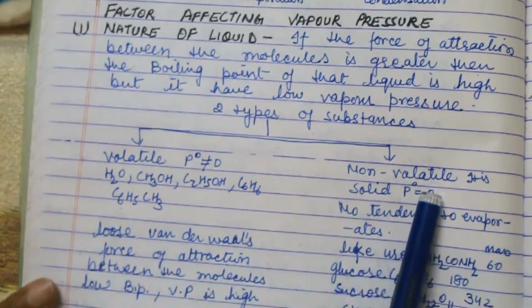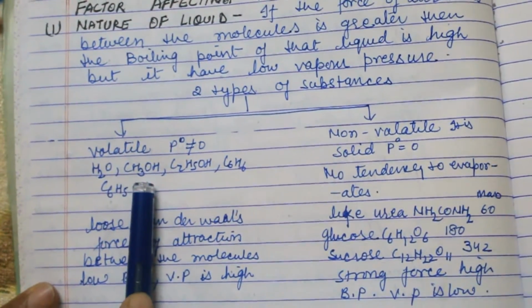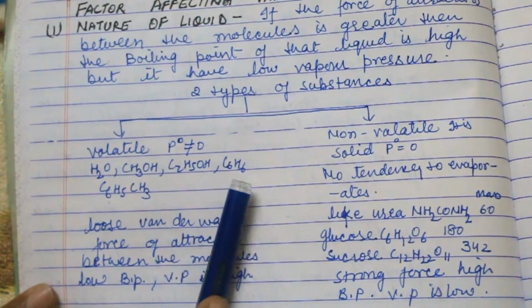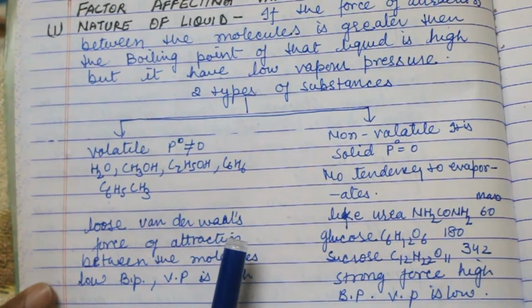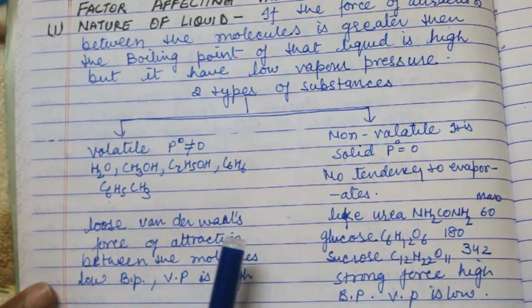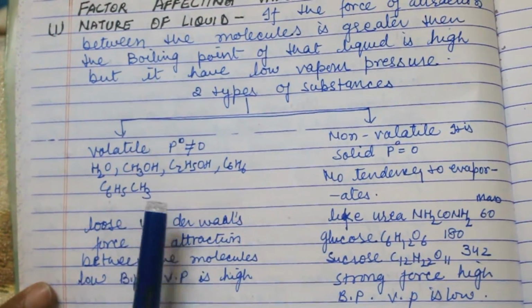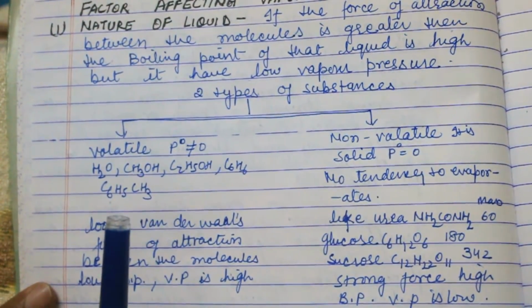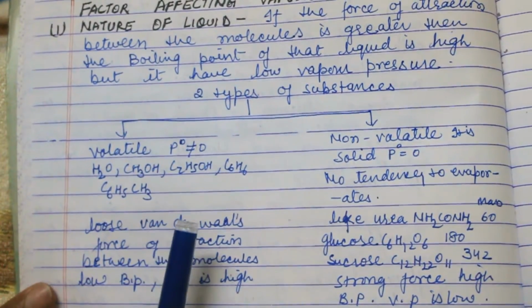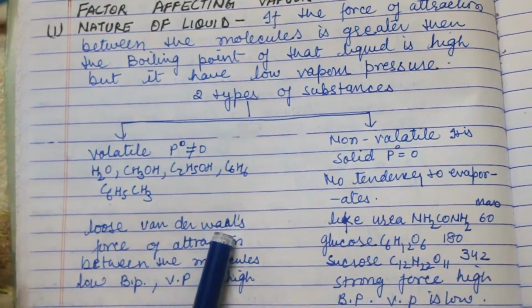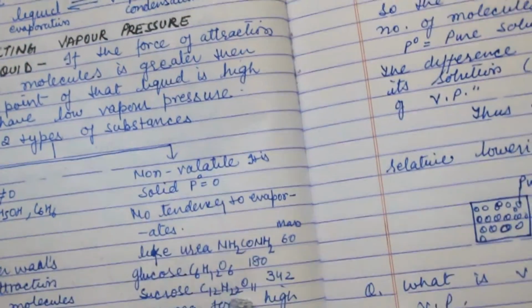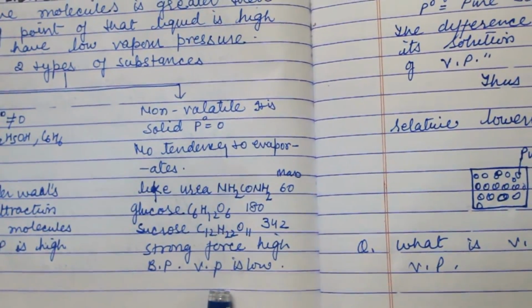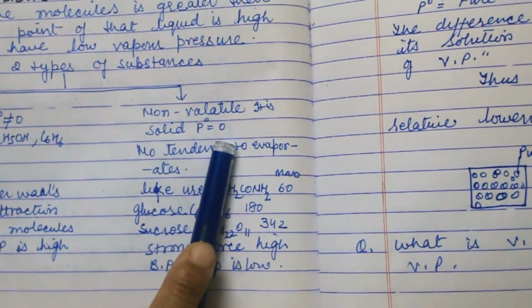Molecules like water, methanol, ethanol, benzene, toluene have loose van der Waals forces and have low boiling point and high vapor pressure. When the boiling point is low, the vapor pressure is high. When the boiling point is high, the vapor pressure is low. On the contrary, for a non-volatile solid, there is no tendency of evaporation, so P naught is equal to 0.